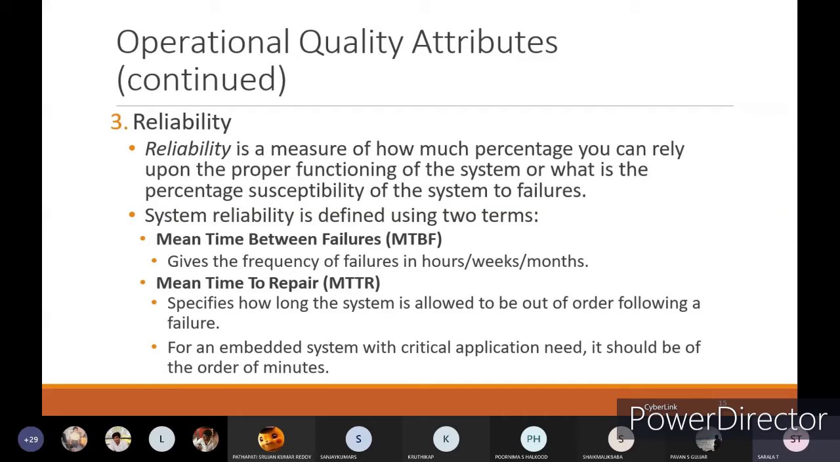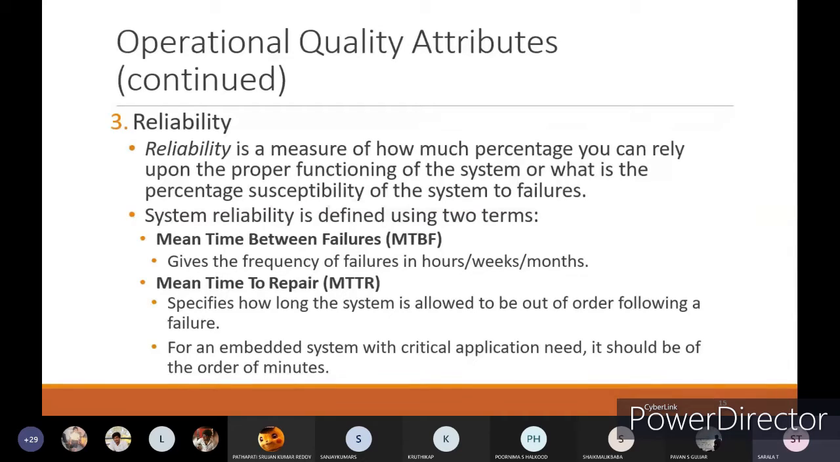System reliability is defined in two terms: mean time between failures and mean time to repair. That gives the frequency of failures in hours, weeks or months. See, if a function is going on, it doesn't mean that it will always give failures. Sometimes, within 1 day or within 1 month, if you are getting one or two failures, that also you should check. Mean time to repair specifies how long the system is allowed to be out of order following a failure, how much amount of time we are giving to repair after the failure.